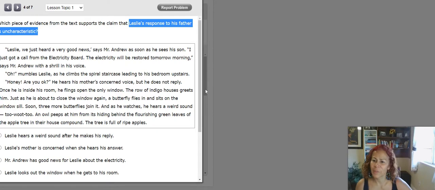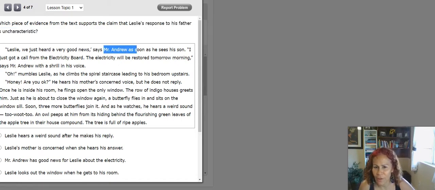Okay, all of this part here is talking about something else, but the question is asking me, what evidence supports the claim that Leslie's response to his father is uncharacteristic? This is the part when he talks to his father. Mr. Andrew, the father, says, I just got a call from the electricity board. The electricity will be restored tomorrow morning, says Mr. Andrew with a shrill in his voice.